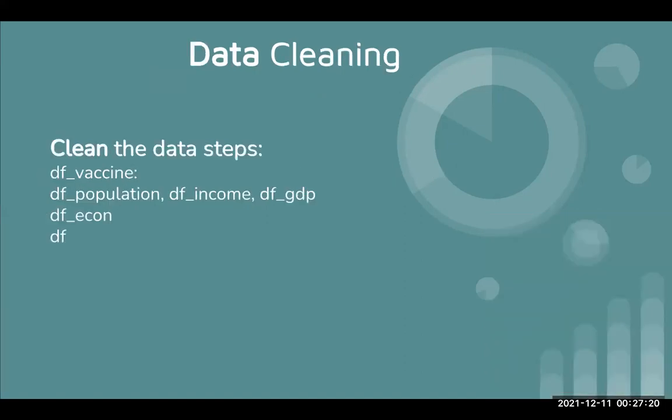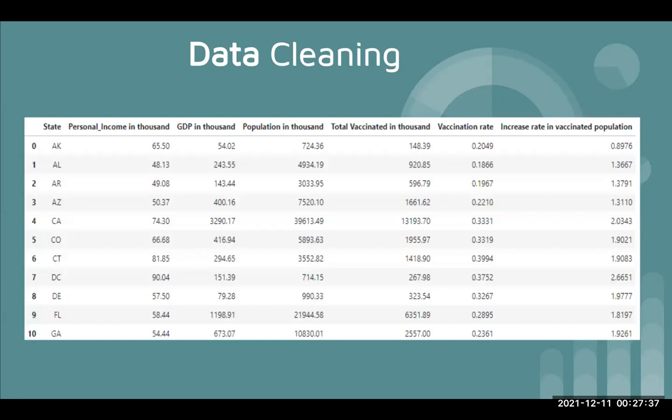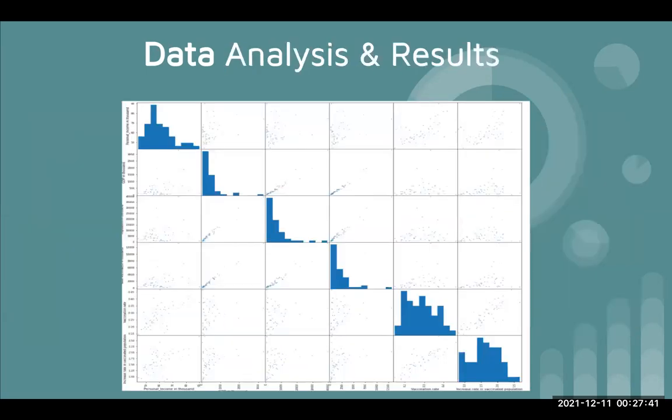As we searched, collected, and examined the data, we picked out the data we need, and sorted and renamed them. Then we got df_vaccine, df_population, df_income, df_GDP, and df. Finally, we got clean data as shown in this picture. This slide shows our result to find the basic relationships.